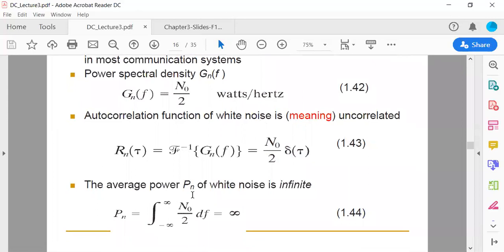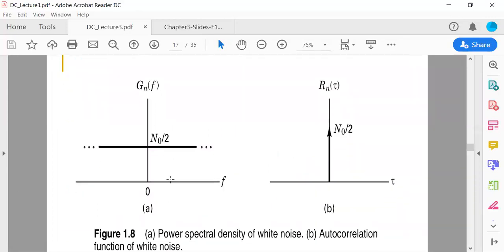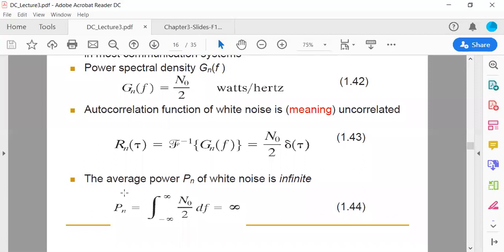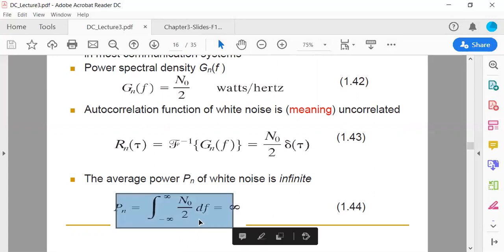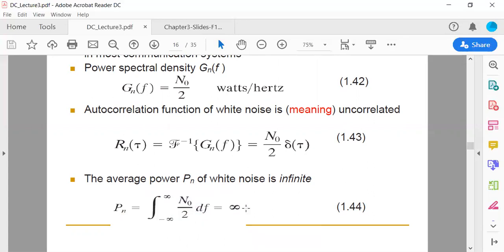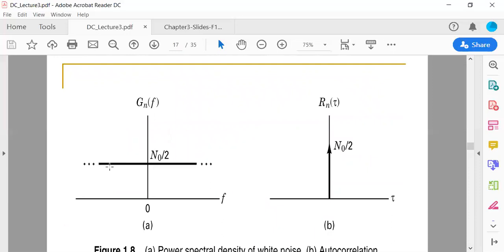The average power of white noise is infinite here, and here you see the power we are finding from the power spectral density function, and that is given here. Putting the value of G n of f as N naught by 2 here, we are taking this as infinity. If you plot this power, G n of f is going to look like a straight line from minus infinity to positive infinity. And if you represent it in terms of the autocorrelation function, that will be a delta function with an amplitude of N naught by 2 here.